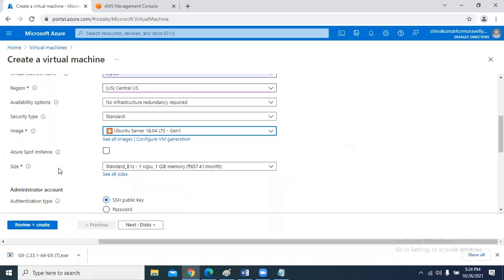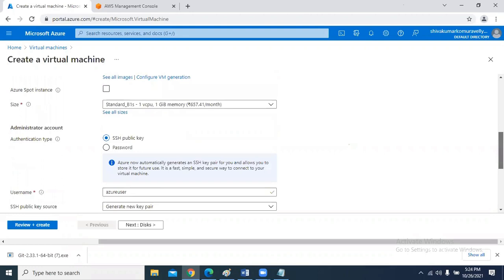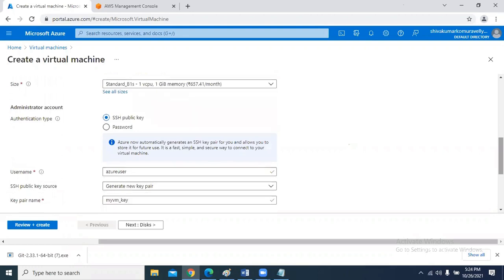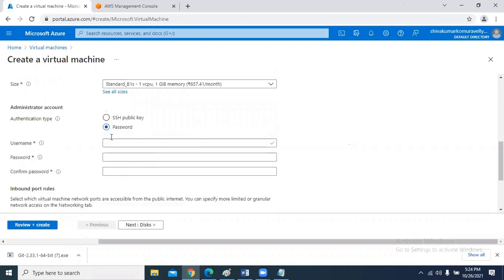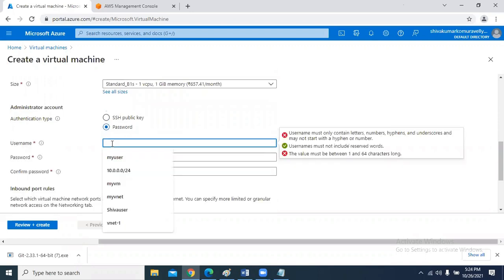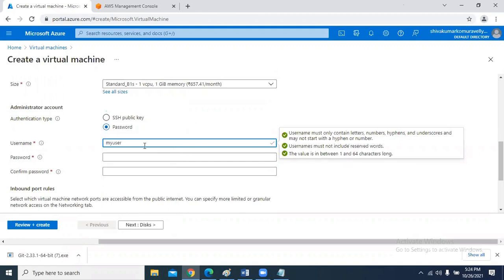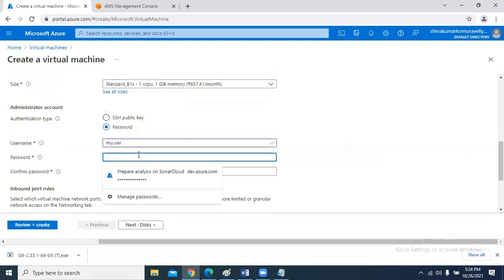It is asking for the size, with how much size you want to create the virtual machine. I want to create a virtual machine with B1S. I told you, B1S is a virtual machine which has one CPU and 1 GB memory. If you scroll down, for authentication type you can have a key or you can connect via password. Username is my user. Give any simple password.